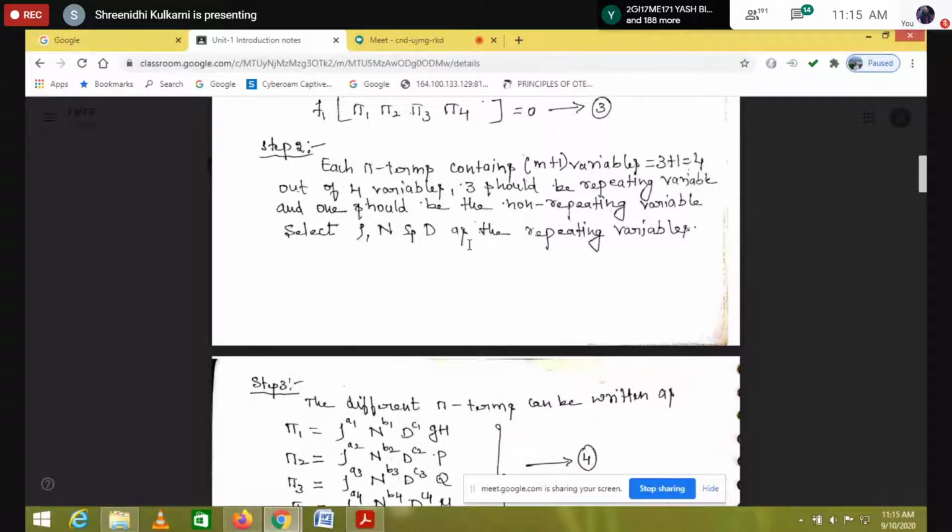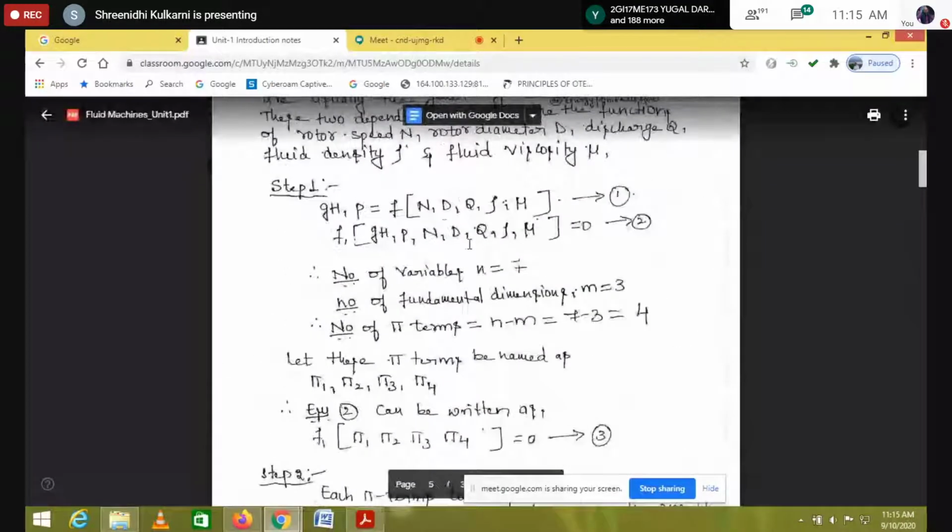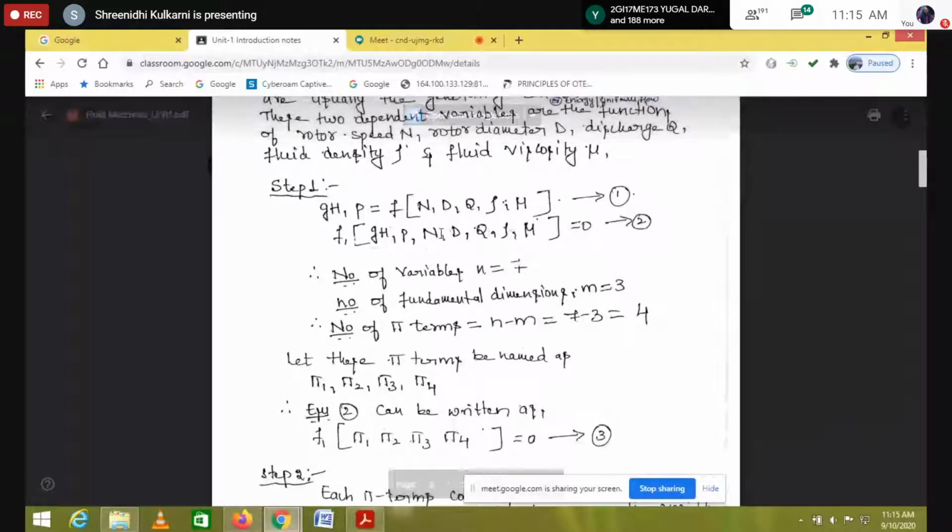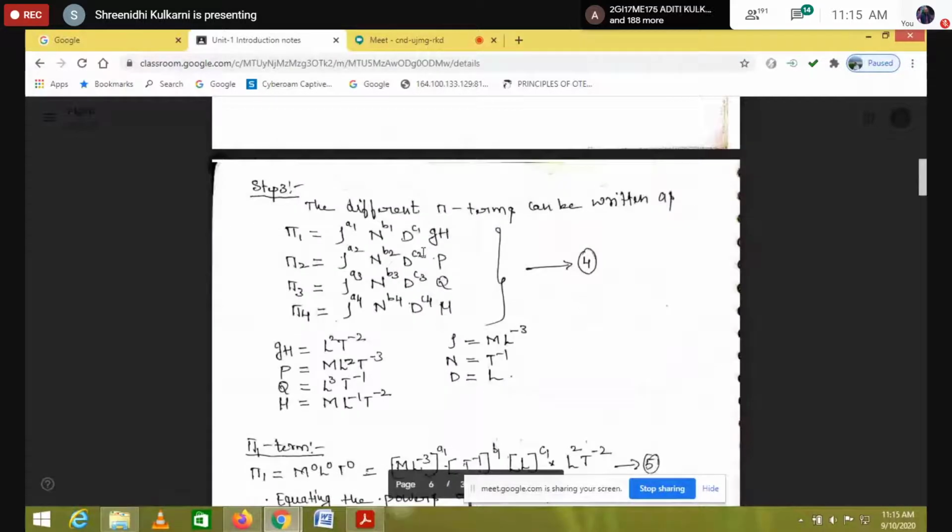So where are we going to select the non-repeating variables? We have to select here, in the function g, p, n and all. Yeah. So what is step 3?